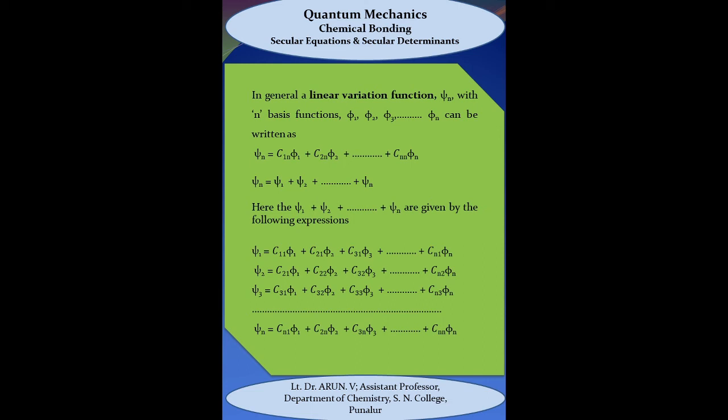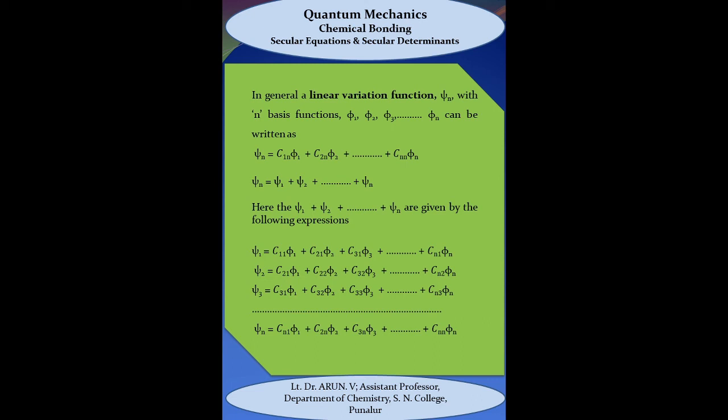Here psi1, psi2, etc. up to psi n are given by the following expressions: psi1 is equal to C11 phi1 plus C21 phi2 plus C31 phi3 plus etc. up to Cn1 phi n. Similarly, psi2 equal to C12 phi1 plus C22 phi2 plus C32 phi3 plus etc. up to Cn2 phi n.